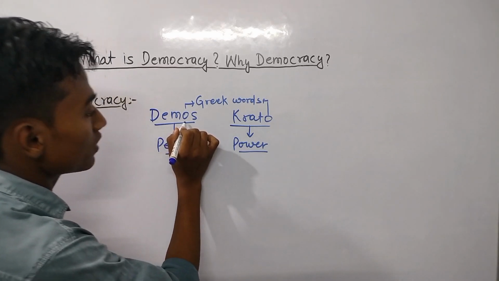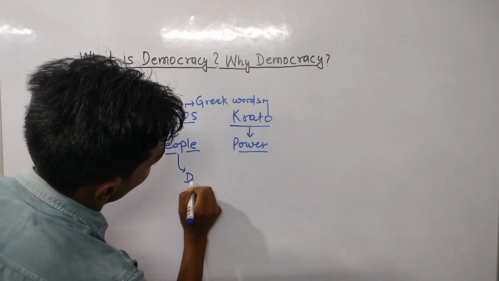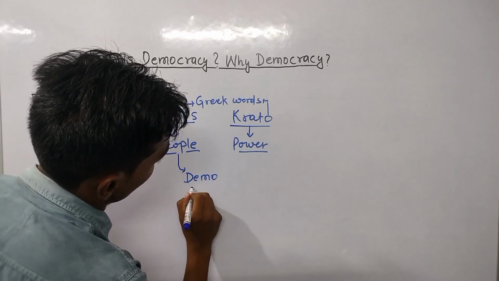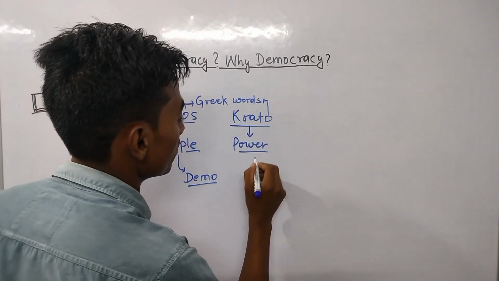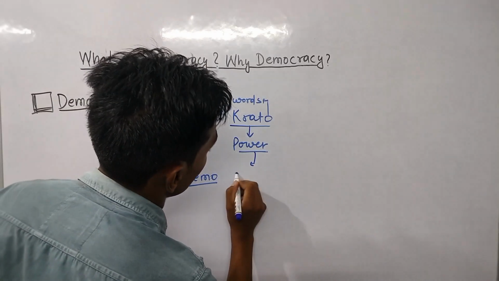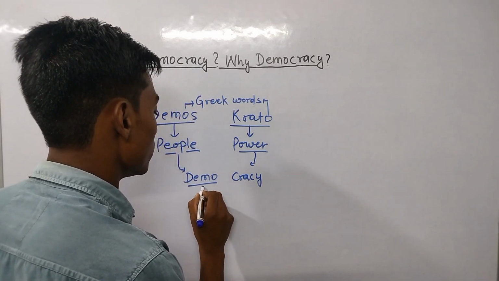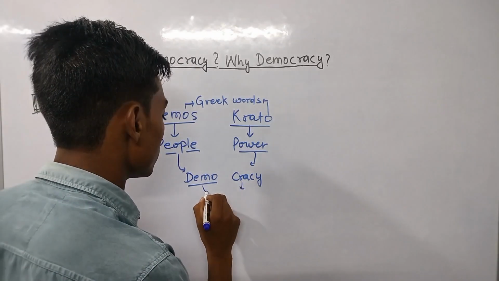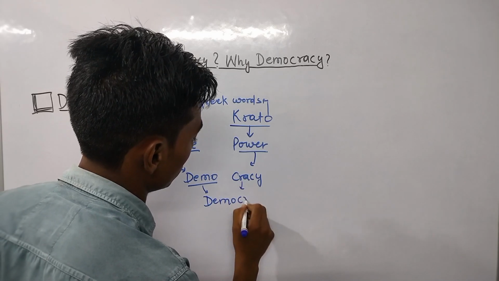And from the word demos, the demo has originated, and from the word krato, the cracy has originated. Due to it, its system is known as democracy.